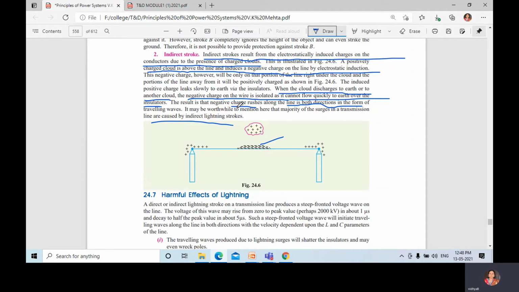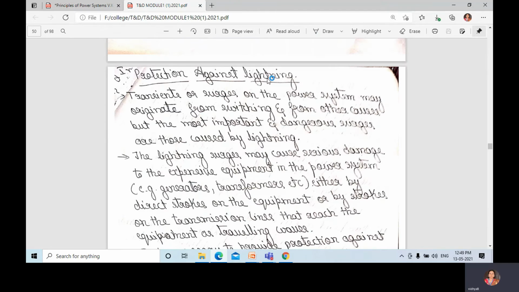The result is that the negative charge will rush in both directions along the line in the form of traveling waves. It may be worthwhile to mention here that the majority of the surges in transmission lines are caused by indirect lightning strokes. Now we shall discuss the protection against lightning.